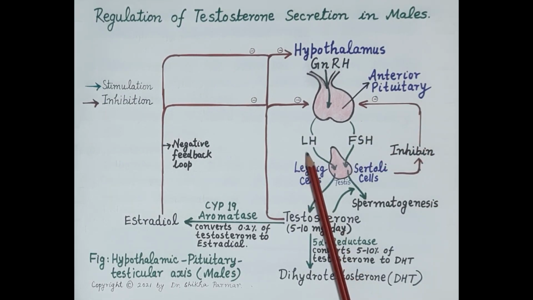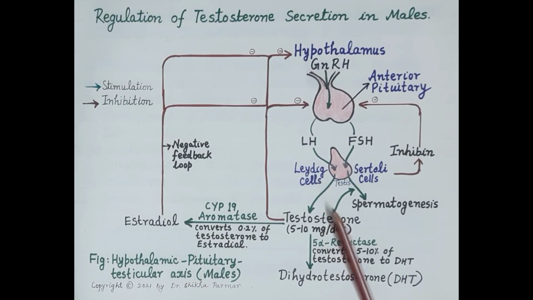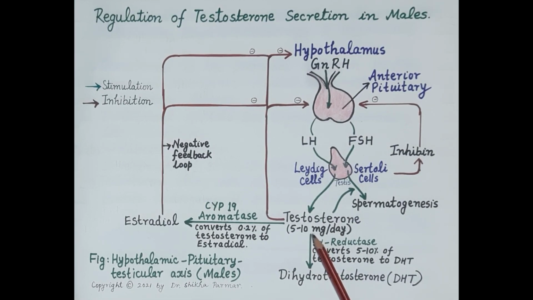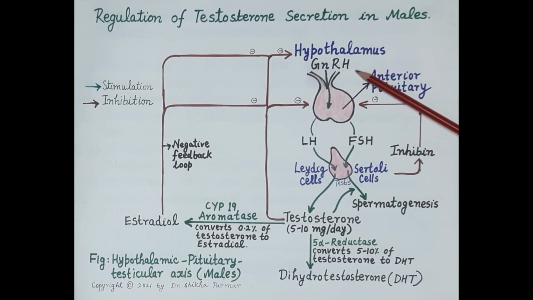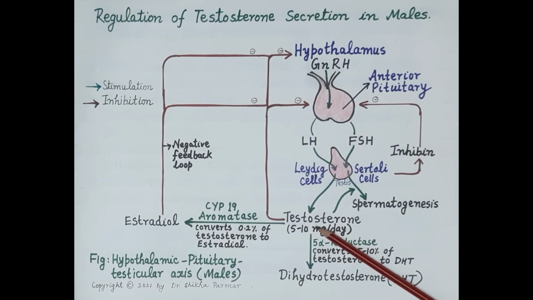On the other hand, LH, that is the luteinizing hormone, stimulates Leydig cells of the testes to secrete the principal hormone, that is testosterone. Whenever there is a rise in the levels of testosterone in the blood, increased levels of testosterone directly inhibit the release of gonadotropin releasing hormone from the hypothalamus, which causes a fall in the secretion of testosterone.